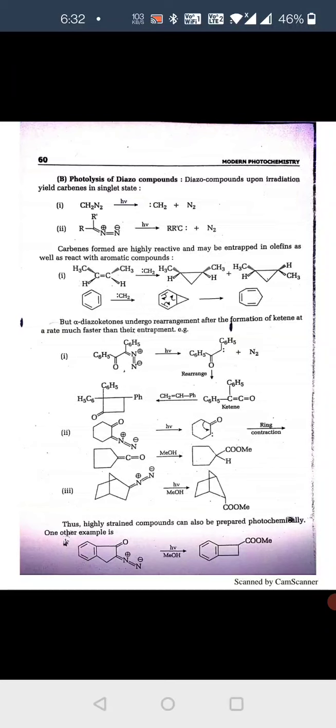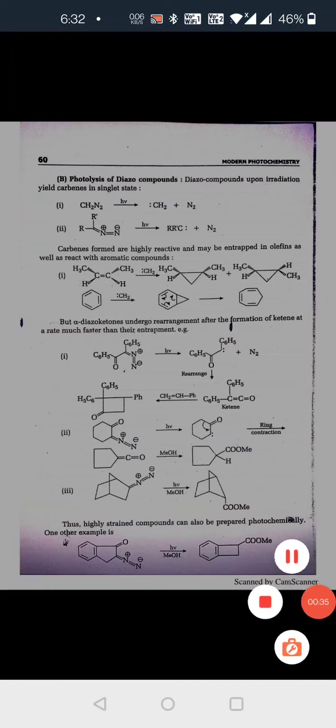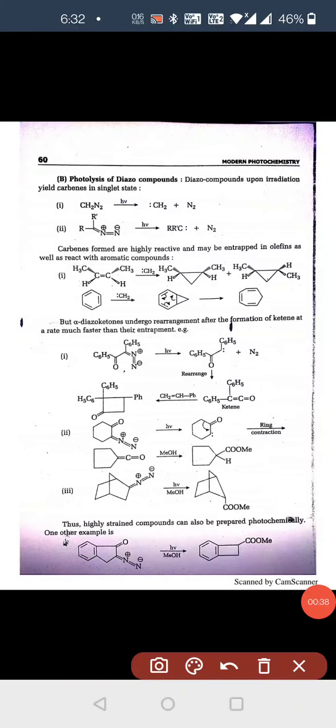Today our class will continue the photochemistry unit, part two. Some reactions we already discussed are Norrish type 1 and Norrish type 2. Today our topic is the photolysis of diazo compounds. Today we discuss this topic.